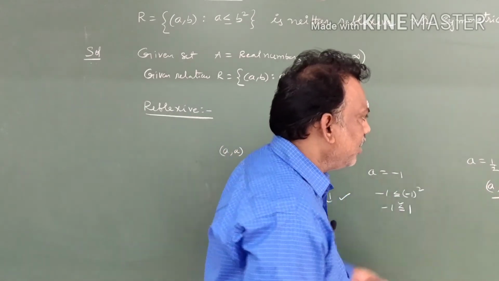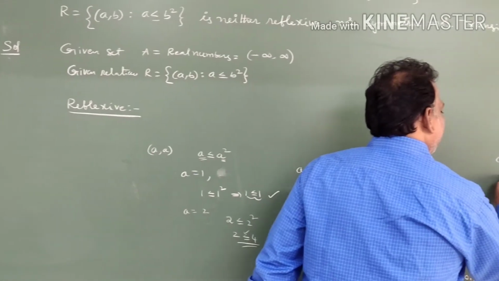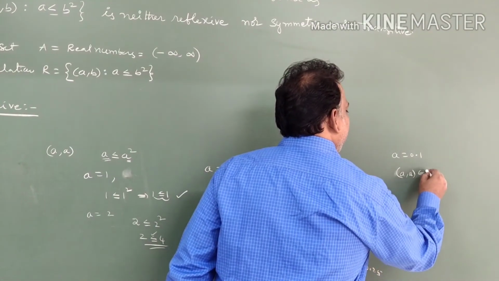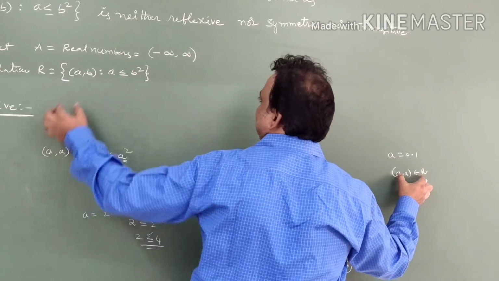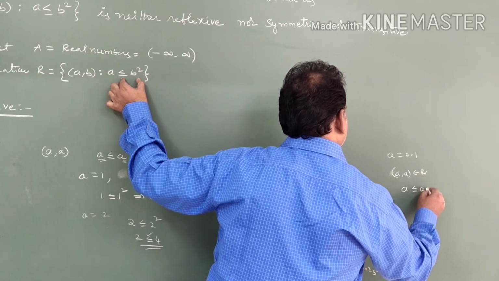Not only fractions, you check with A is equal to 0.1. What is the condition for reflexive? (A, A) belongs to R. If (A, A) belongs to R, the given condition is A less than or equal to A square.